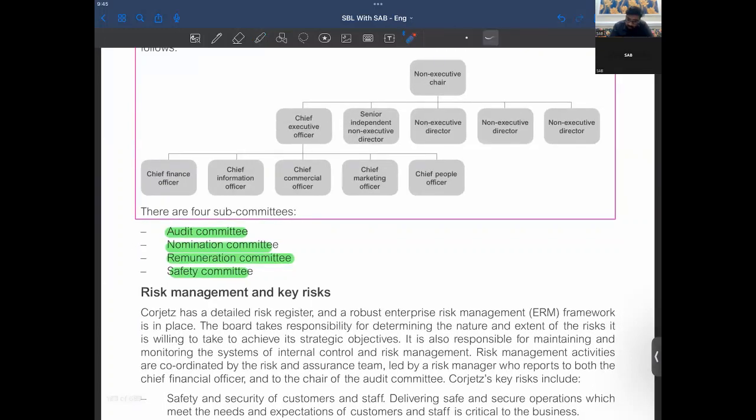CEO. Then we have entities here, and then the CEO is being reported to by a number of people: chief people officer, chief marketing, chief commercial, chief information, and chief financial.